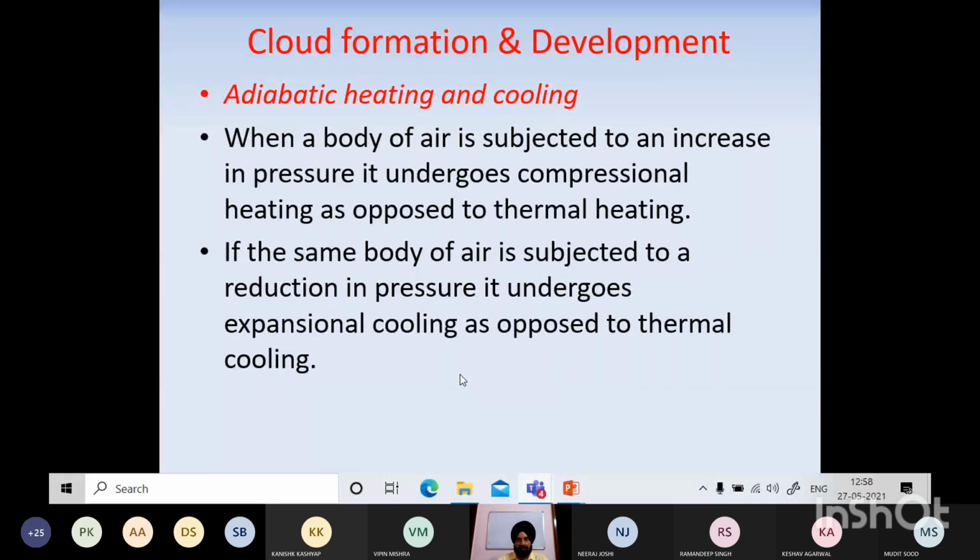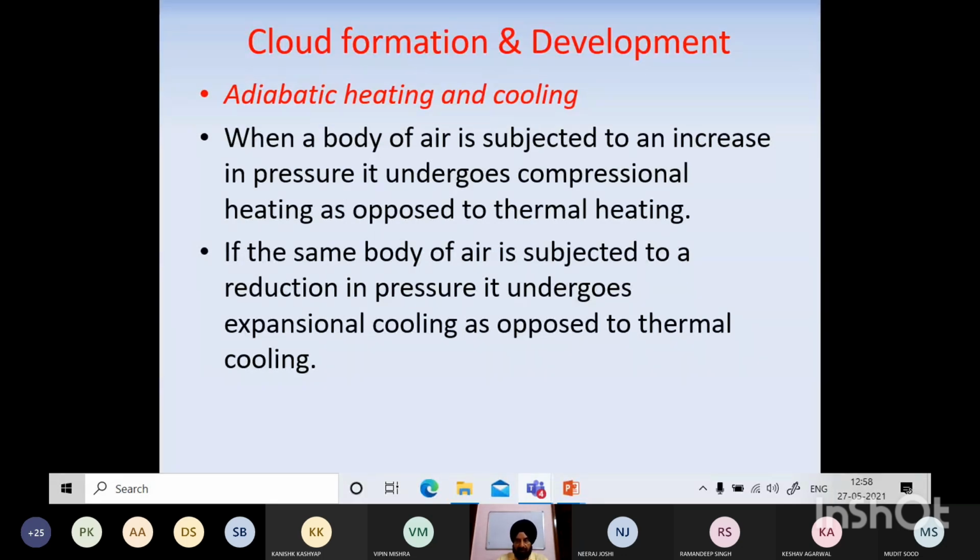So सबसे पहले तो we have to understand what is this adiabatic heating and cooling. थोड़ा सा तो हमने इसके बारे में पढ़ा था. So when a body of air is subjected to an increase in pressure. Now adiabatic heating is without applying any heat or without applying any cooling effect, how this air gets heated up. So when a body of air is subjected to increase in pressure, it undergoes compressional heating as opposed to thermal heating. जैसे आपने compressor में देखा होगा, compressor when compresses the air, तो हवा गर्म हो जाती है. Refrigeration में भी आपने देखा, ship पे भी देखा होगा.